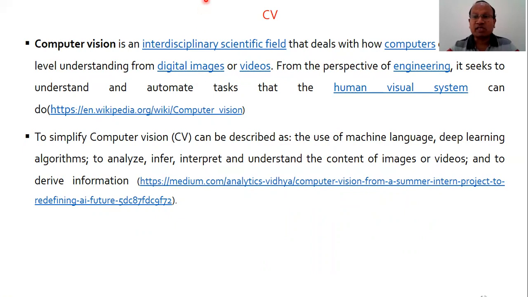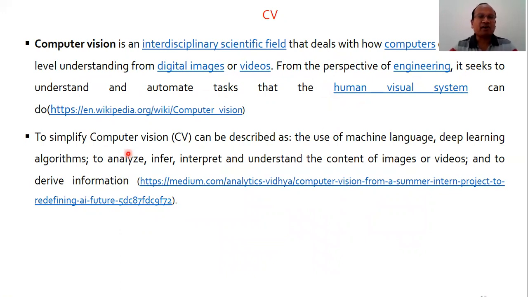From the perspective of engineering, it seeks to understand and automate tasks. Automation involves a lot of image processing that the human visual system can do. What the human visual system can do can be automated by using a computer, and that is the area covered in computer vision. So this is why I made the statement: this is purely an interdisciplinary area.